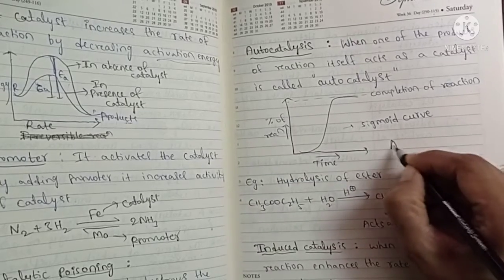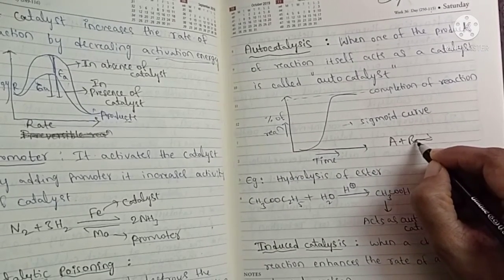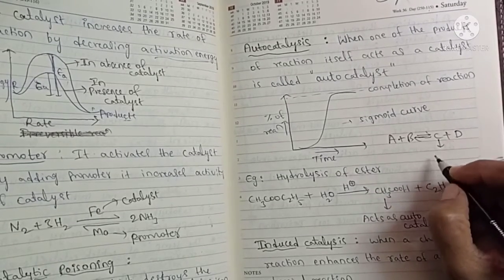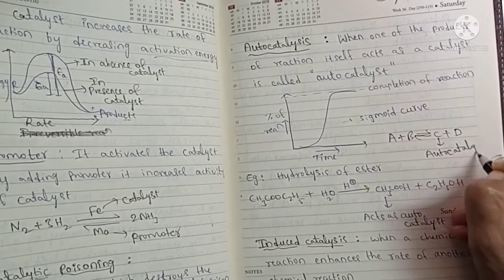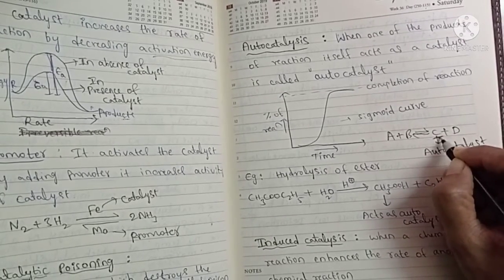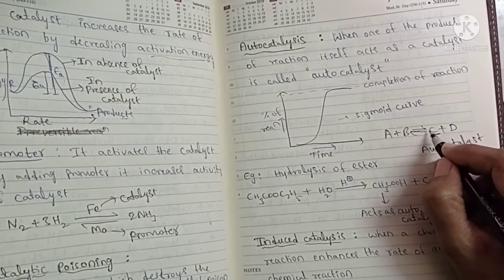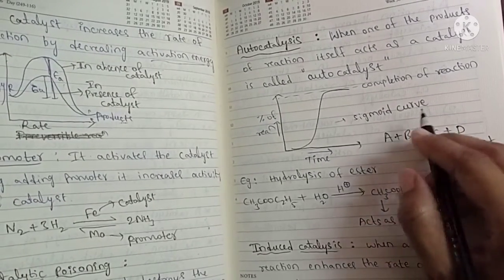So for example, A plus B forms C plus D. For example, C is autocatalyst, means C increases the rate of reaction. So it itself acts as the catalyst, that is called autocatalysis.